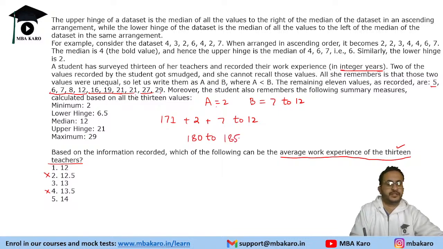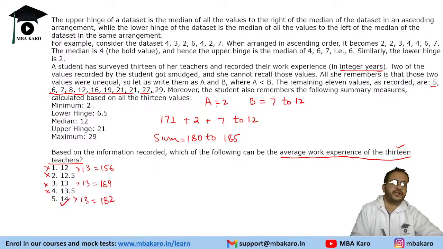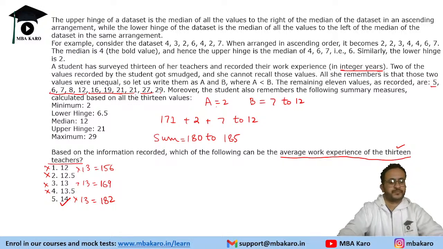Right, now there are 13 values, the sum should come to 180 to 185, right? 12 into 13 is 156, it cannot be the average. 13 into 13 is 169, cannot be the average. So only what is possible is 14 into 13, which is 180. So in that case we can find the value of b also. So b will be 9 in that scenario. So the average can only be 14, the only integer value that can be the average. All right, so let's see the next one.